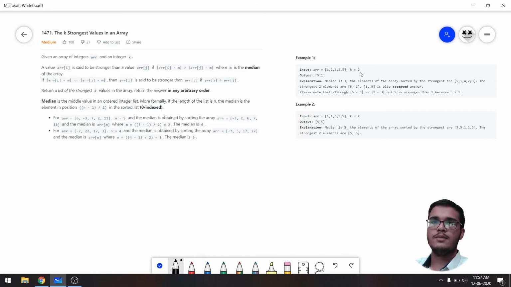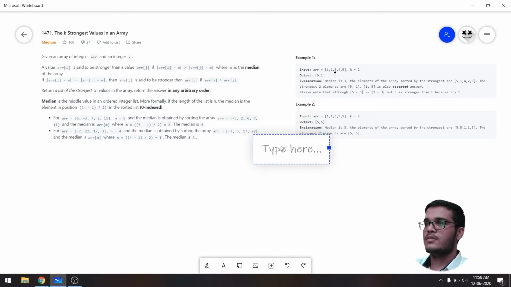Median, as you know, is the middlemost value in a sorted array. So here the median will be 3. So for this first value, the stronger value will be modulus of 1 minus 3, that is 2. So let's keep a track of the values that we are getting after the calculations. So the value at index 0 will become absolute value of 1 minus 3, that is 2. For the case when i is equal to 1, it will become 1, then 0, then again 1, then 2.